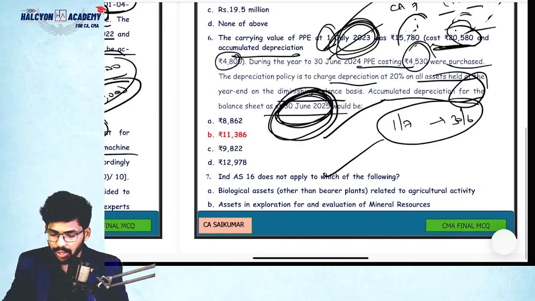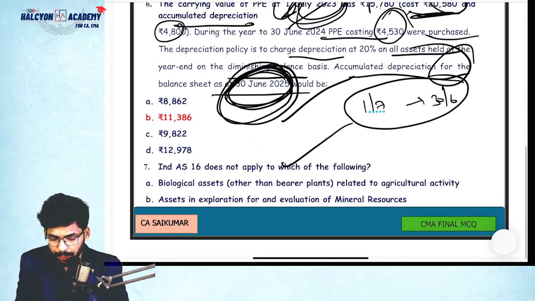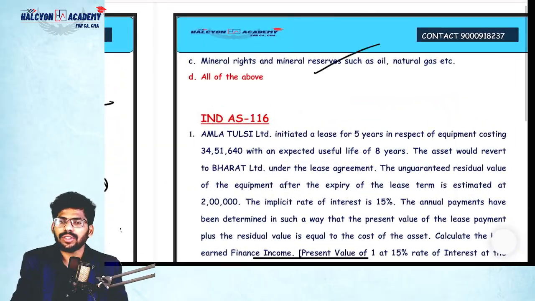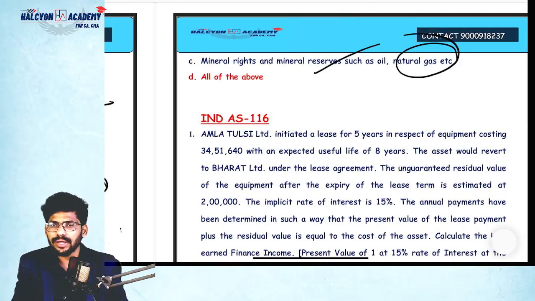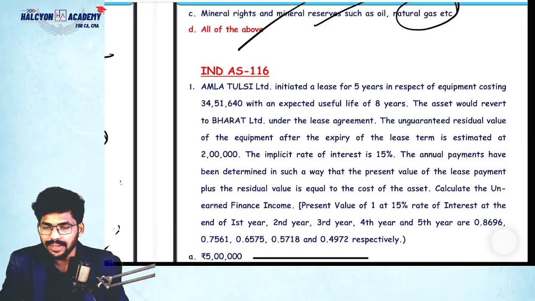Next, Ind AS does not apply to which of the following. Basically, Ind AS 16 will not apply to biological assets except bearer plants. Yeah, option A. Next, assets in exploration, for that also Ind AS 16 is not applicable. And mineral rights and reserves, oil and natural gas, Ind AS 16 not applicable. So all of the above. That's it. This is Ind AS 16.